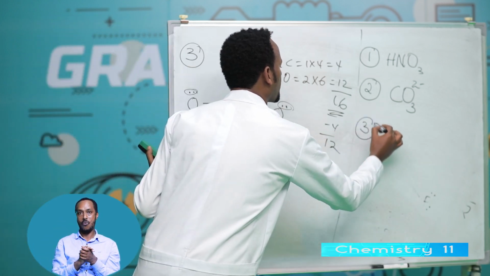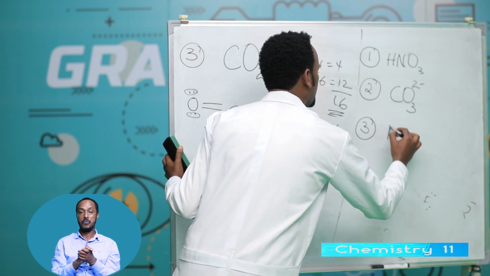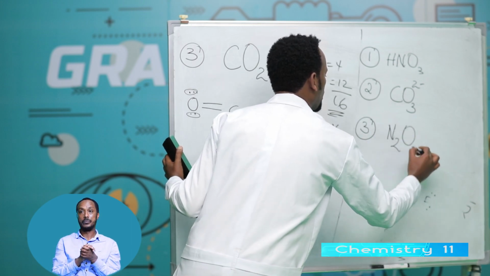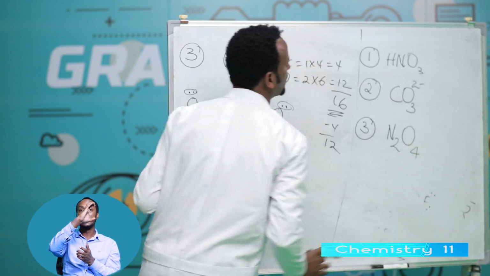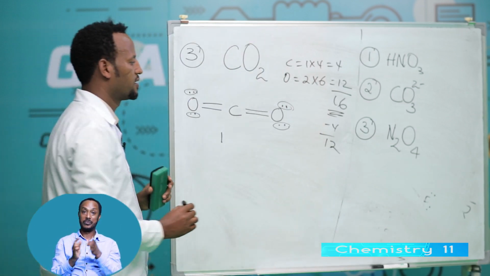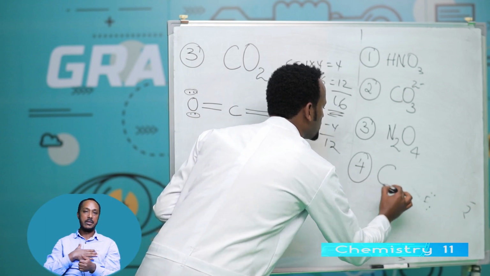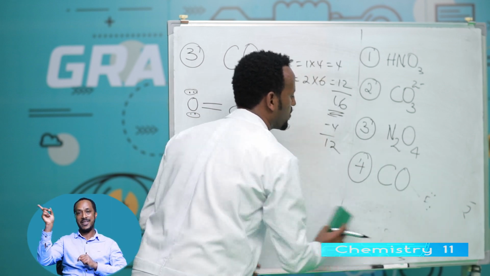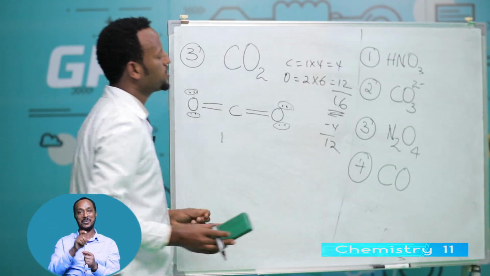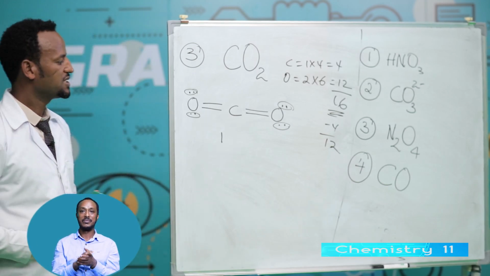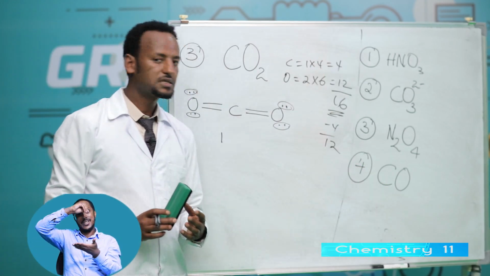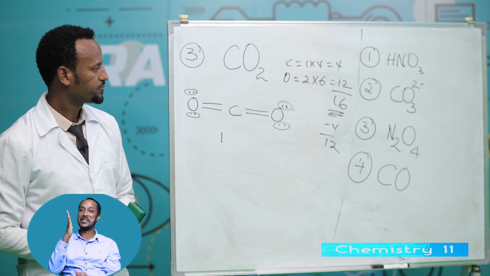Then N2O4. And CO. Please, students, try these questions.